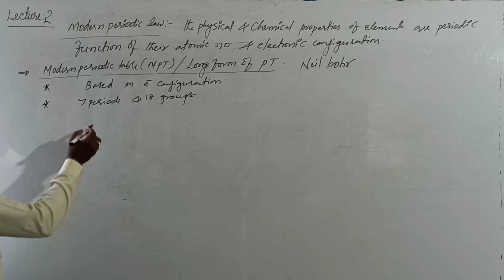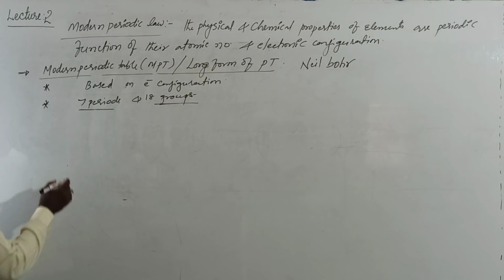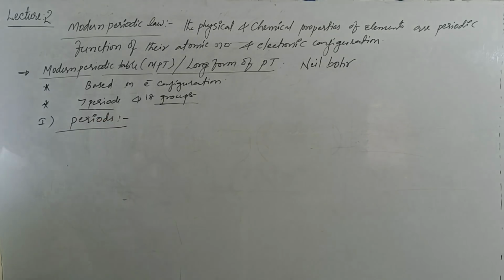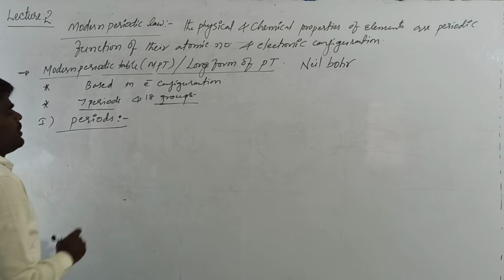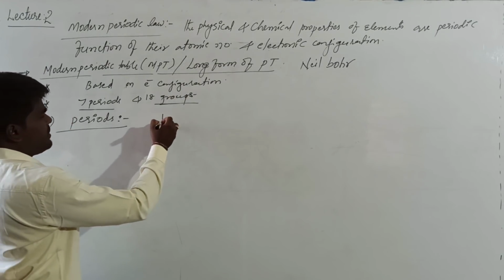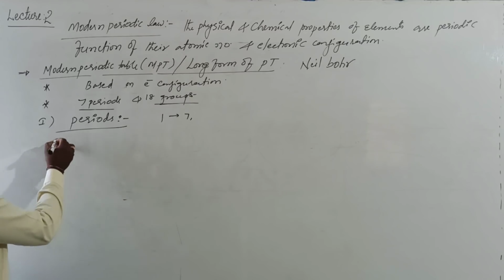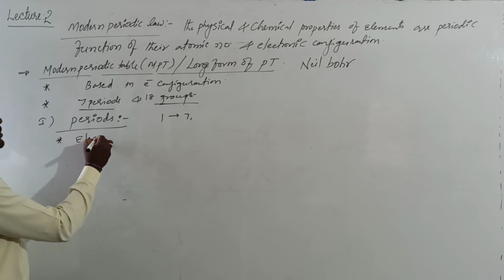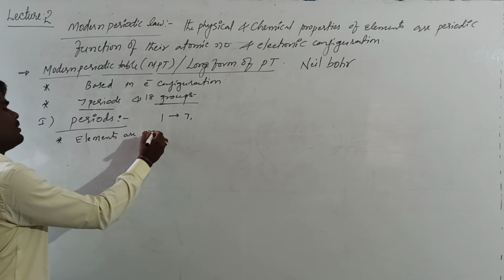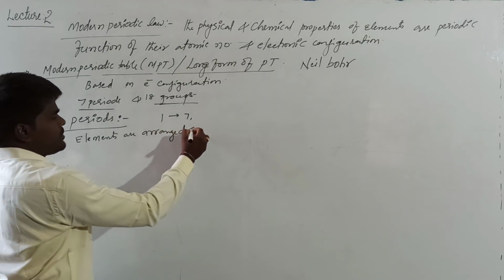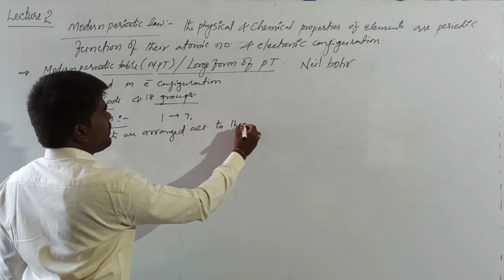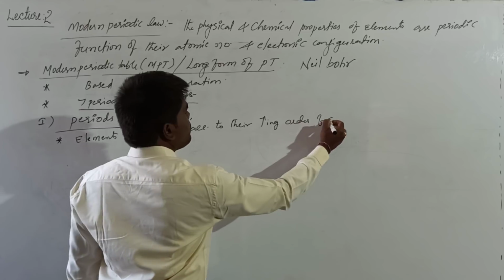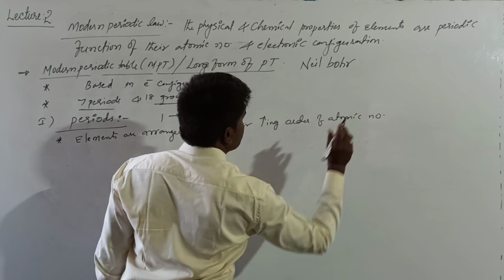We will see the description of periods as well as groups. First of all, we see the periods. These periods are numbered 1 to 7. In the long form of periodic table, elements are arranged according to their increasing order of atomic numbers.